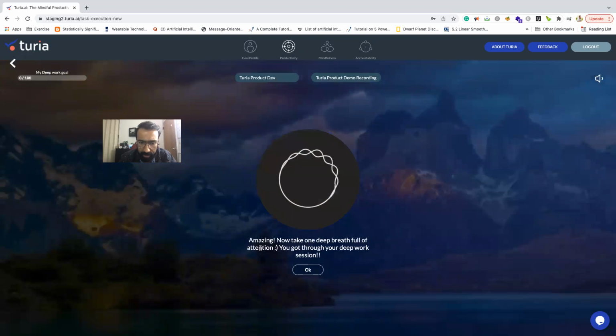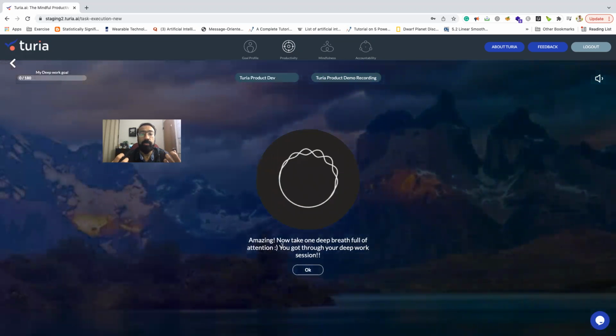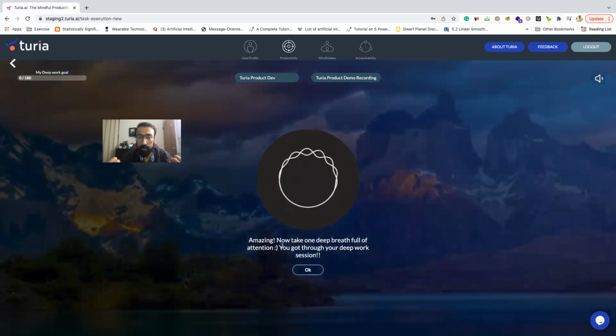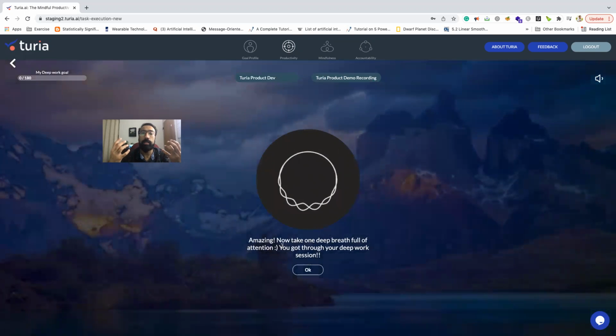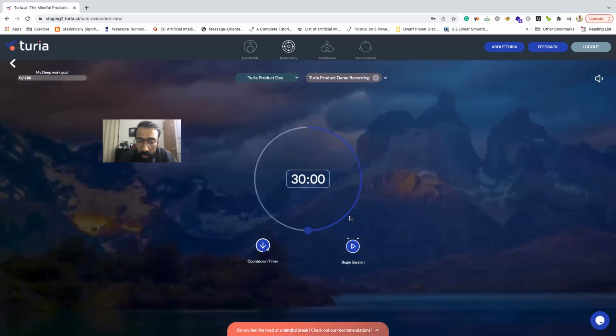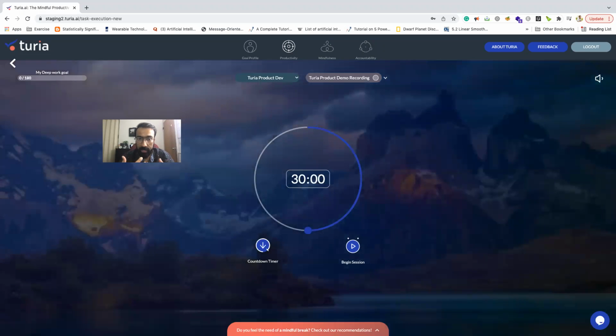Now, let's say I'm done with this task, right? I finish this task. So this is where the app is asking you to take a deep breath. And this is where you're releasing stress from the current task, releasing thoughts attached to the work task and coming back to the now, right? Now, here comes the third pillar in the product, which is where we are integrating mindfulness in productivity, right?